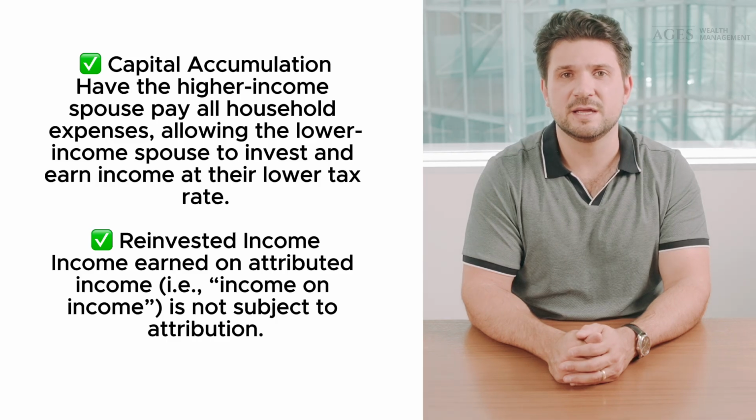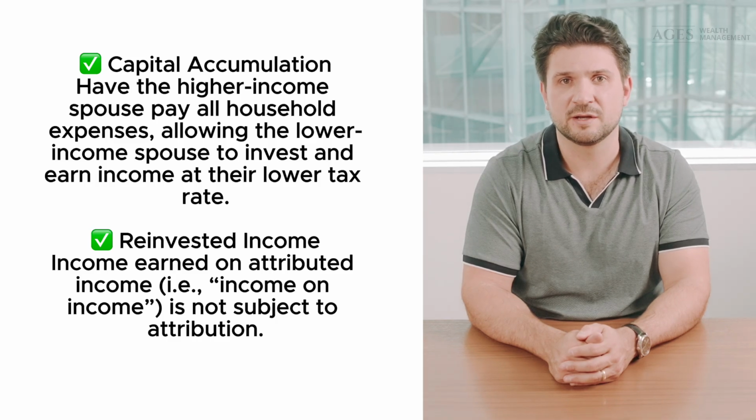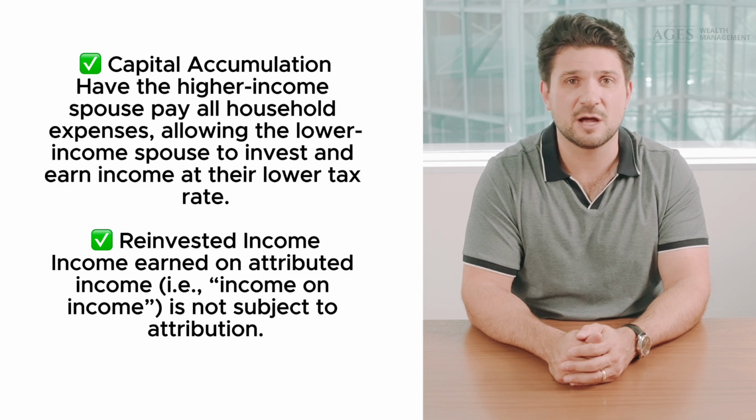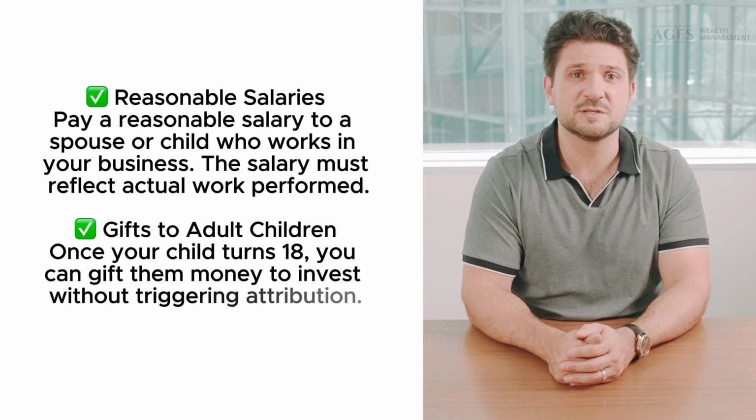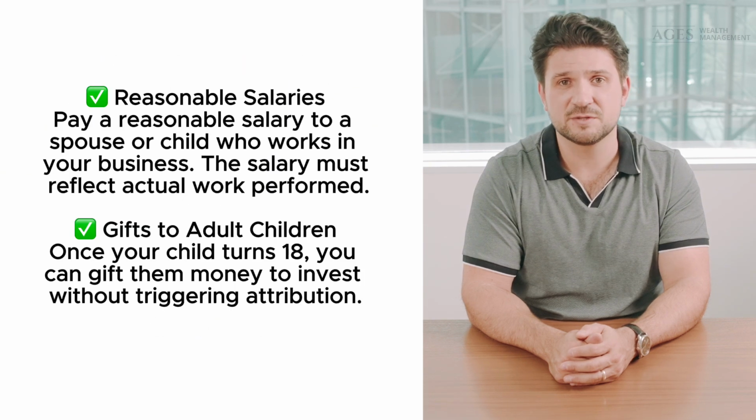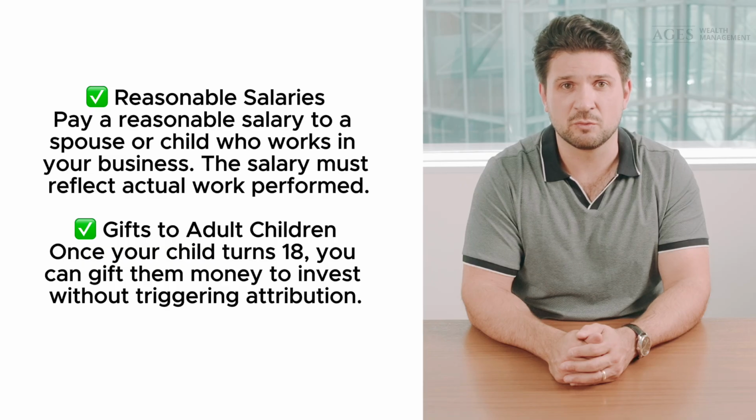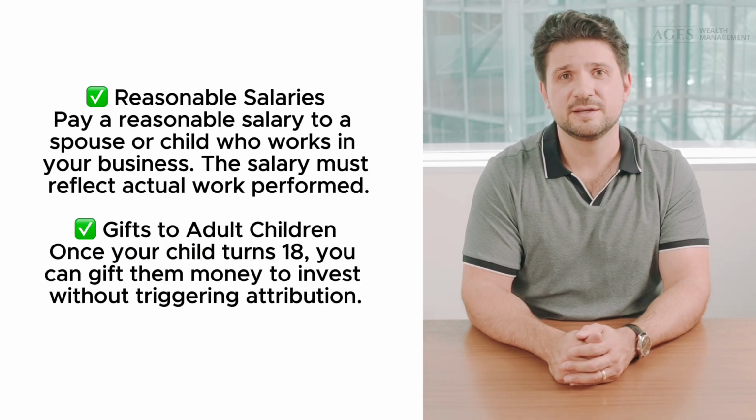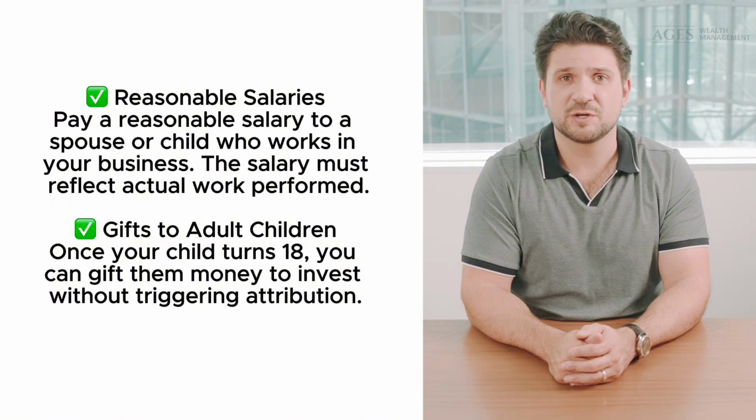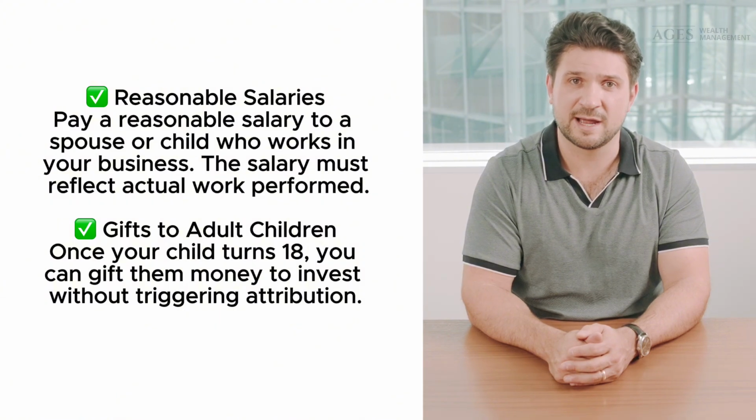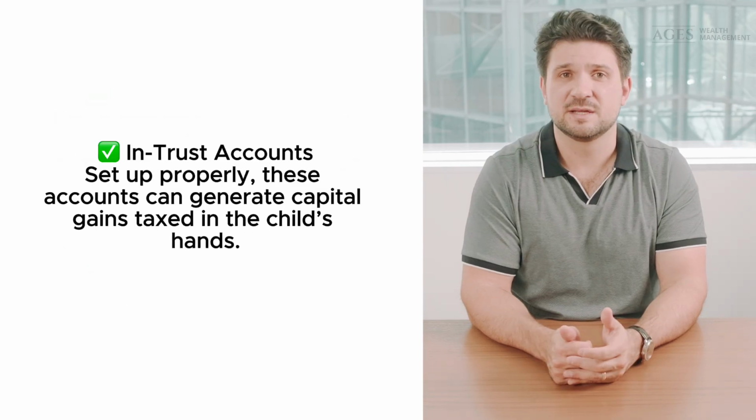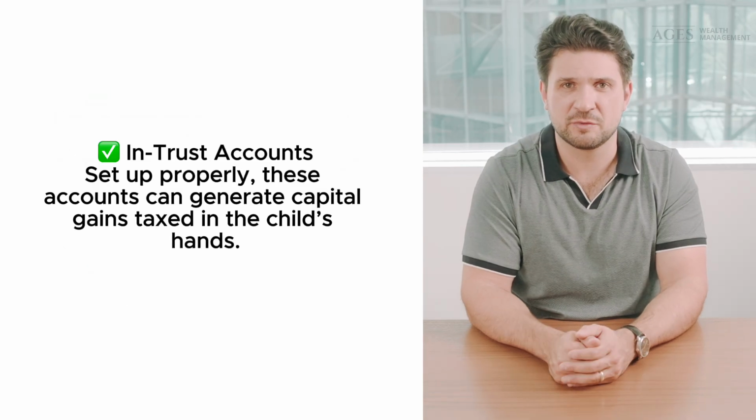Reinvested income. Income earned on attributed income, i.e. income on income, is not subject to attribution. Reasonable salaries. Pay a reasonable salary to a spouse or a child who works in your business. The salary must reflect actual work performed. Gifts to adult children. Once your child turns 18, you can gift them cash to invest without triggering attribution. In trust accounts. Set up properly, these accounts can generate capital gains taxed in the child's hands.